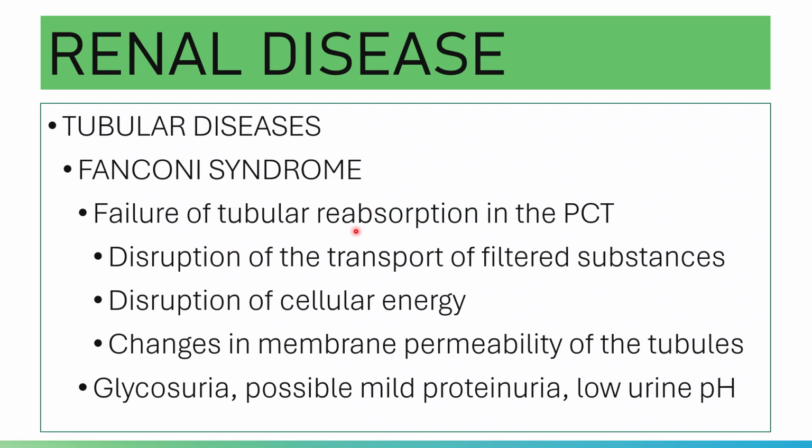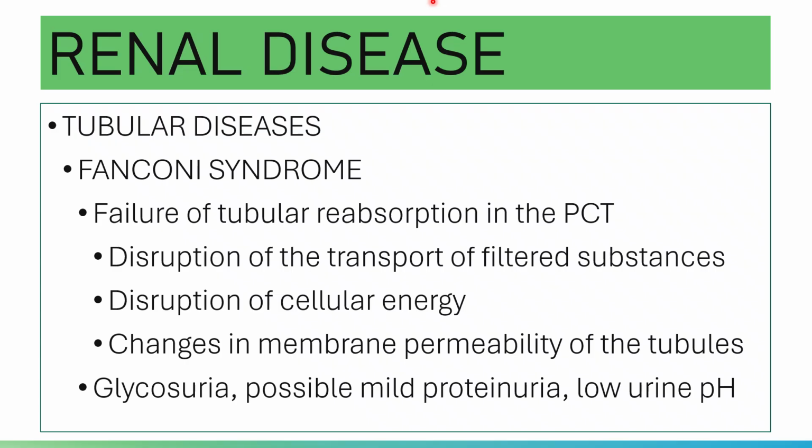It is not only for glucose or for proteins, it is for all substances. There is a failure of tubular reabsorption of all substances. But the substances that are affected most noticeably are glucose, amino acids, phosphorus, sodium, potassium, bicarbonate, and water. So what are the mechanisms?